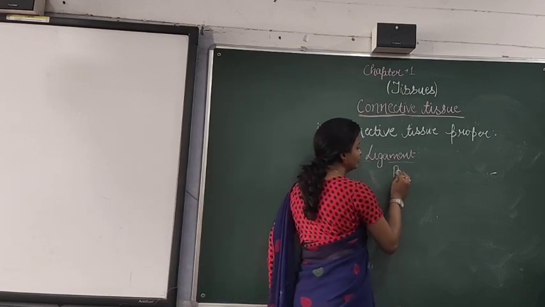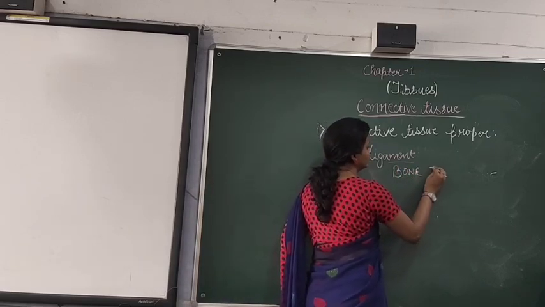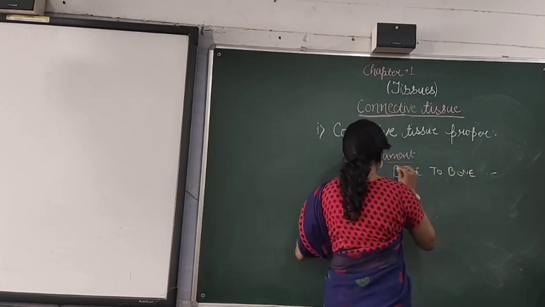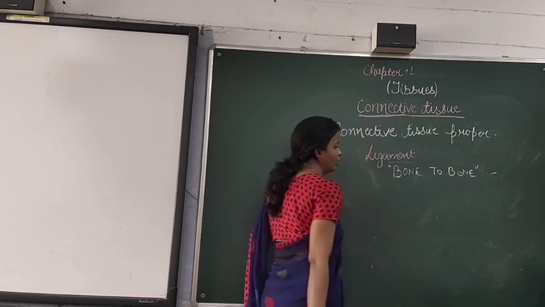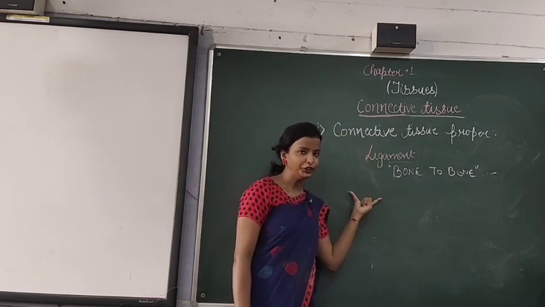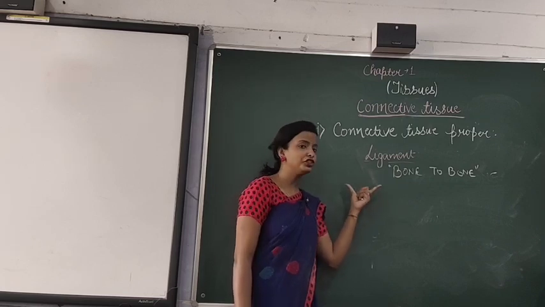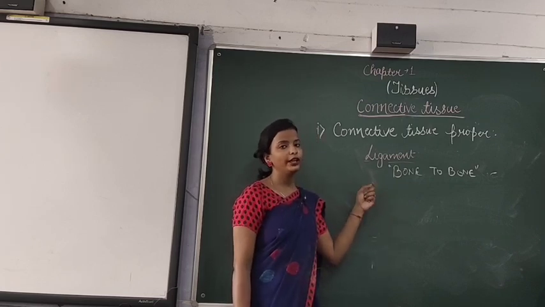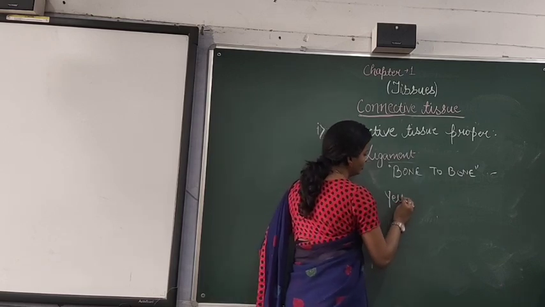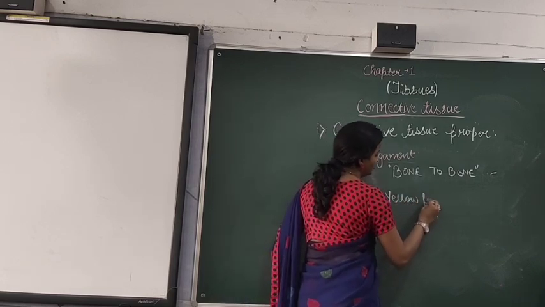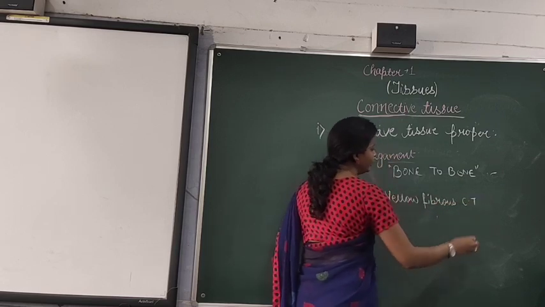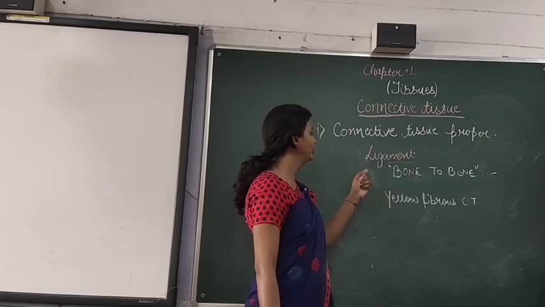It connects bone to bone. It is the main characteristic. Again it is a cord-like fibrous connective tissue. And when you talk about which type of connective tissue, here yellow fibrous connective tissue is used in case of ligament.